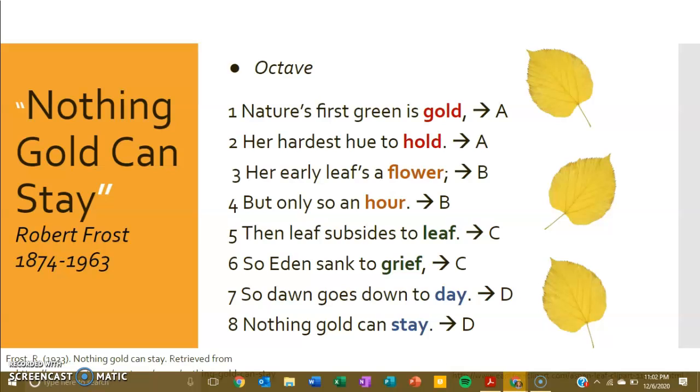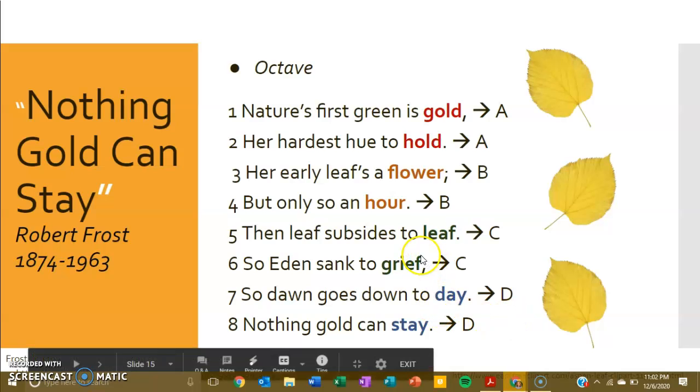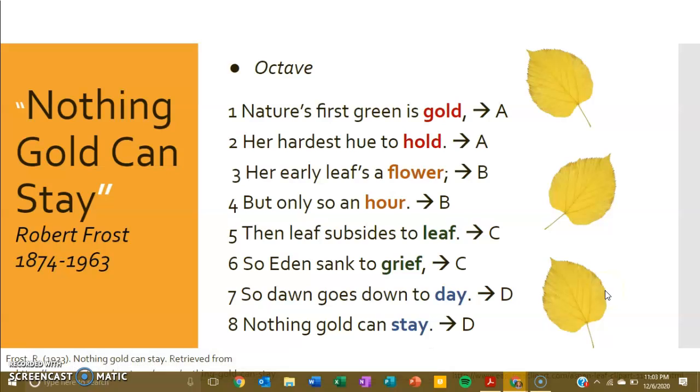So if you were reading that for the first time, you might struggle with words like subside or maybe hue, maybe even Eden. So if you don't know those words, please go look them up. Like I said, there's no shame in looking up definitions of words in poetry. In fact, that's a practice that one of my college professors made us do.